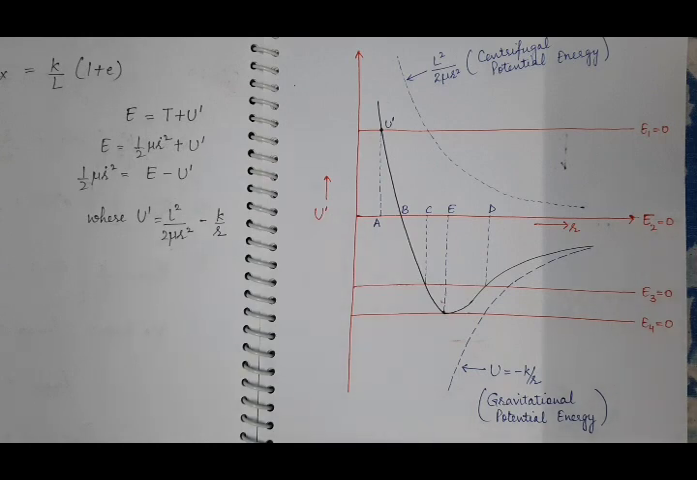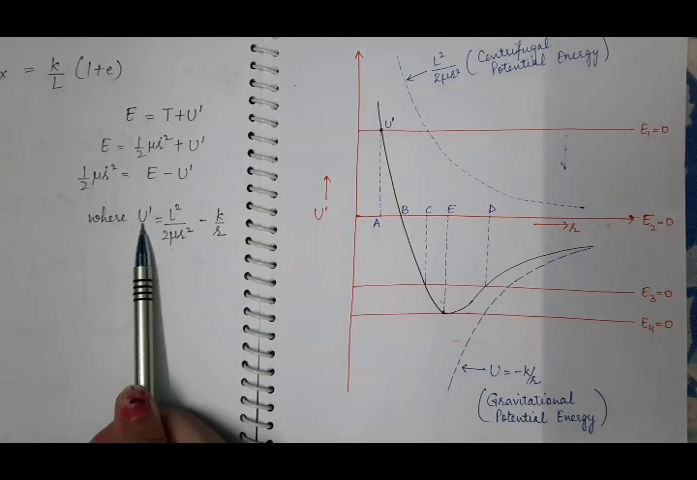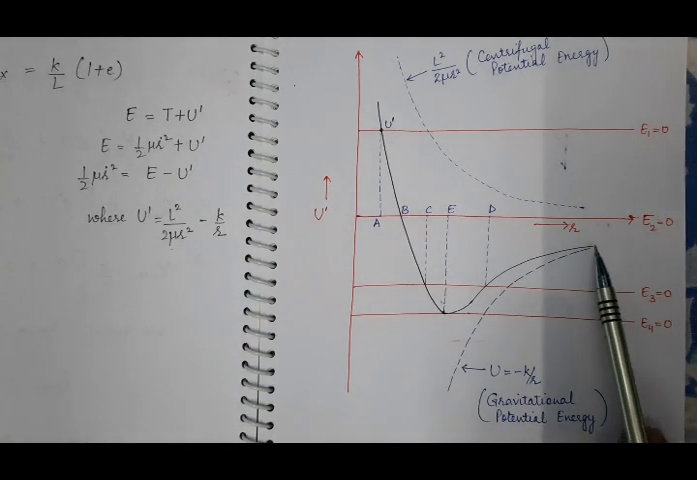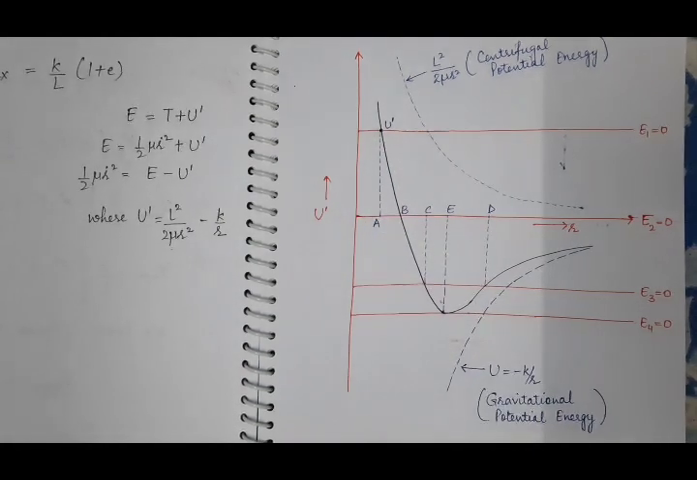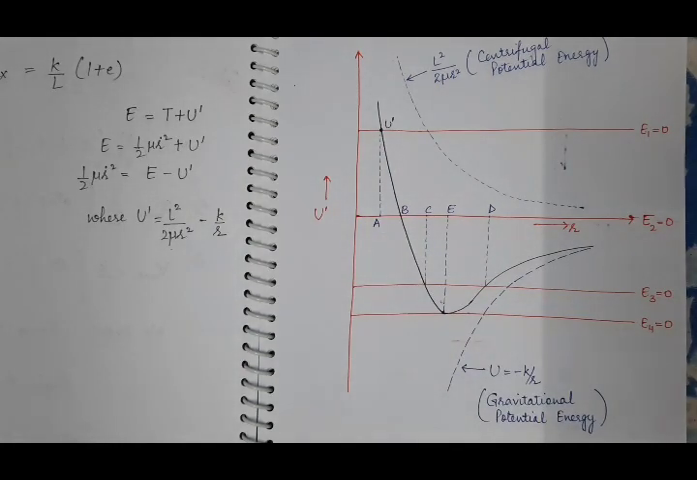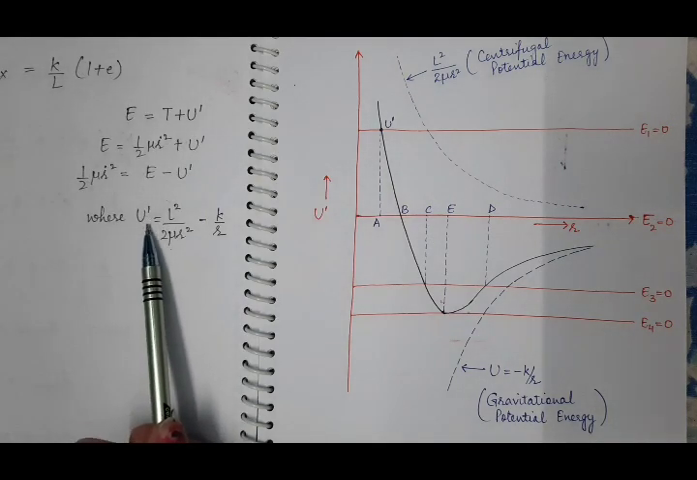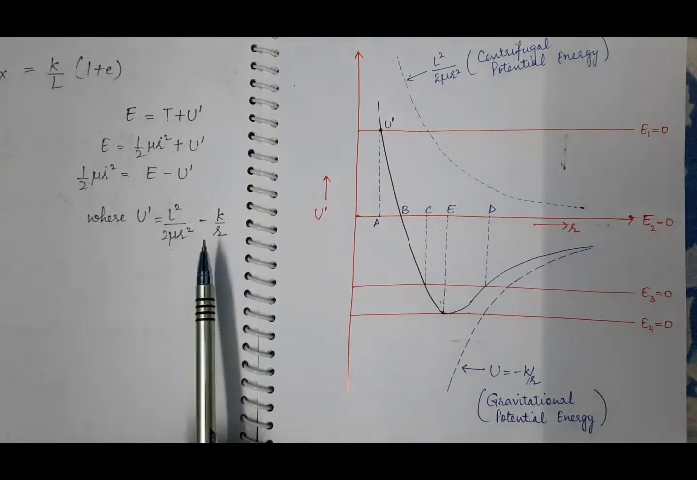So now we will discuss effective potential energy, that is U dash. This solid black curve represents the variation of effective potential energy U dash with r. So now we will study the variation of effective potential energy U dash with r.